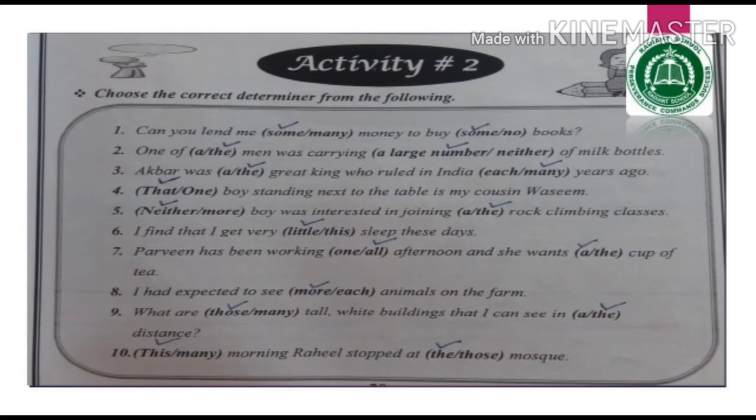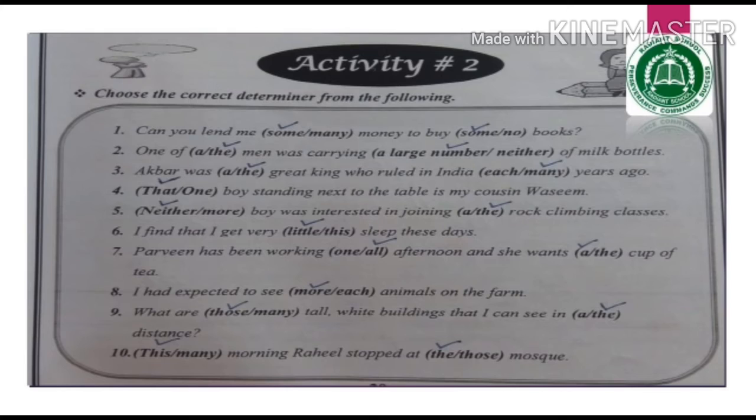A large number of, neither of. So, one of the men was carrying a large number. A large number here is more appropriate. So, mark this as a correct option. Number 3. Akbar was dash great king. A or the? Yes, it is the. A definite article, the, is used as a determiner here. The great king who has been known all over the world, who ruled in India dash years ago. Each years ago, totally wrong. Many years ago. Correct option is many.